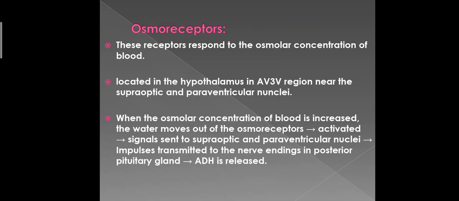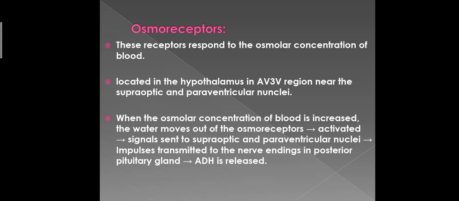The osmoreceptors respond to the osmolar concentration of the blood. They are located in the hypothalamus in the AV3V region near the supraoptic and paraventricular nuclei. When the osmolar concentration of the blood is increased, the water moves out of the osmoreceptors. The highly concentrated blood, or the blood which has increased osmolarity, when it flows to the brain and goes to the osmoreceptors, the water moves out of the osmoreceptor cells.